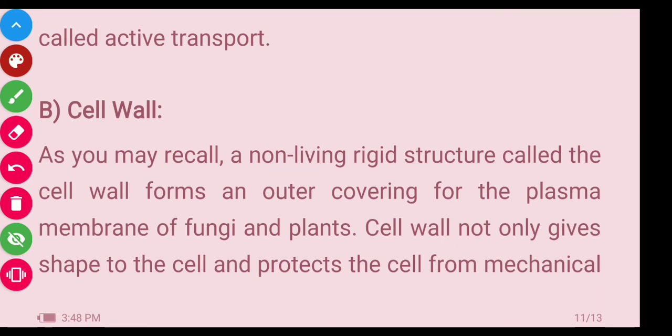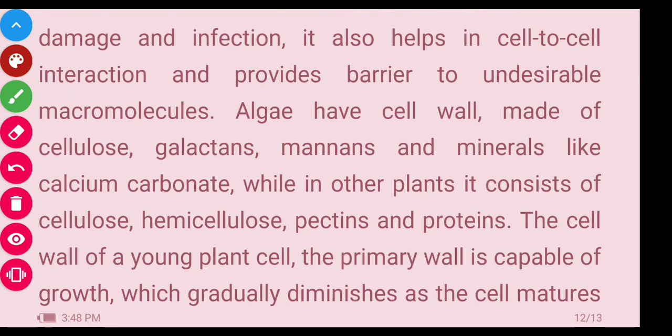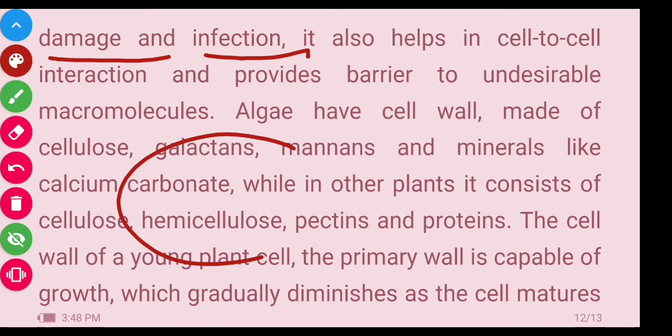The cell wall not only gives shape to the cell, it also protects it from mechanical damage and infection. It also helps cell to cell interaction and provides a barrier to undesirable macromolecules. The cell wall is hard, that's why it cannot break or get damaged, and it also protects from infection.